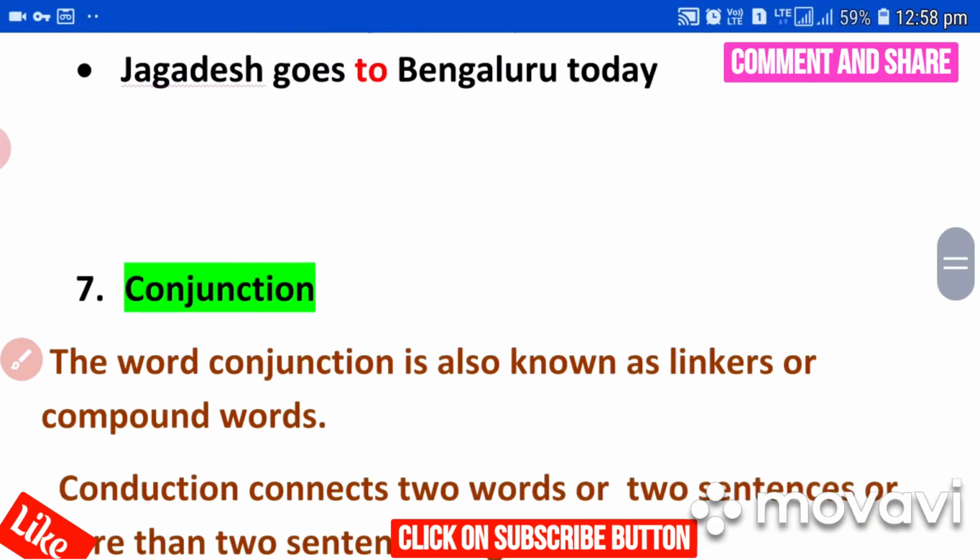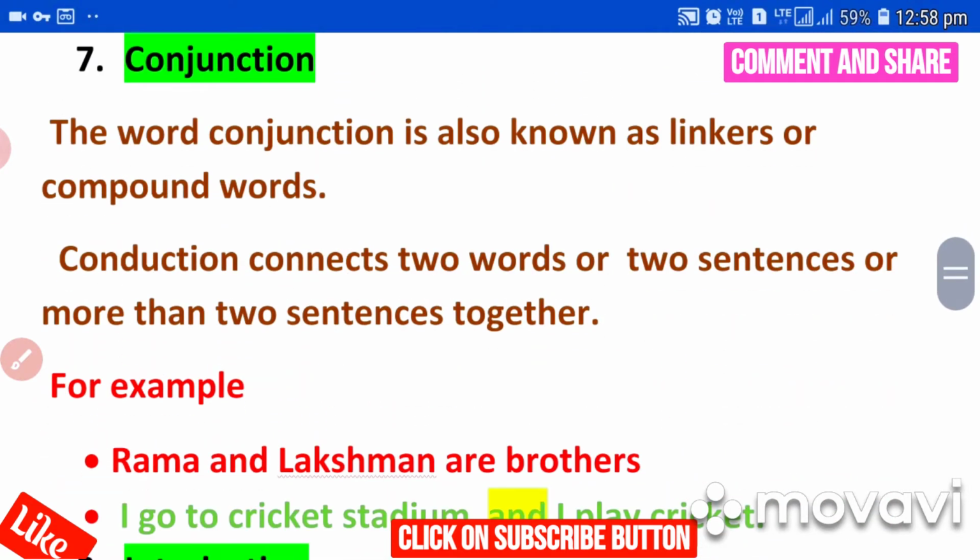Next, seventh one is conjunction. What is meant by conjunction? The word conjunction is also known as linkers or compound words. Conjunction connects two words or two sentences or more than two sentences together. Conjunction is a word which connects not only two words, but two sentences and more than two sentences. Conjunctions are also popular as linkers and compound words.